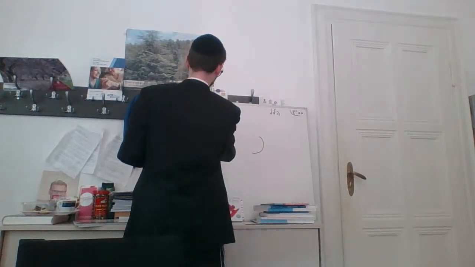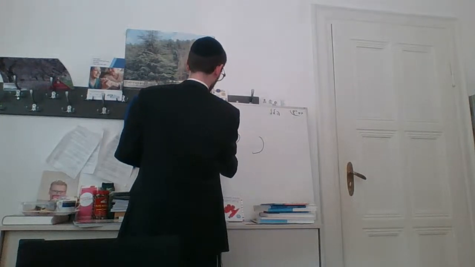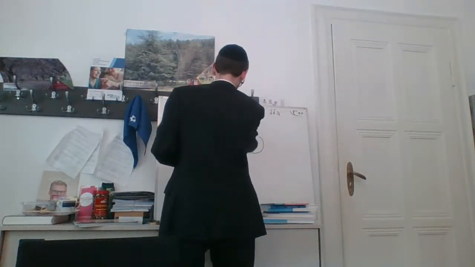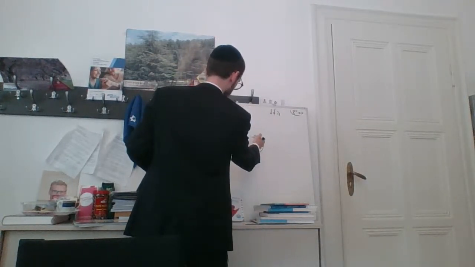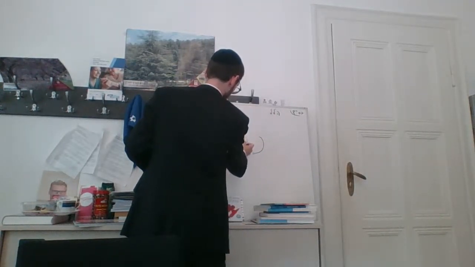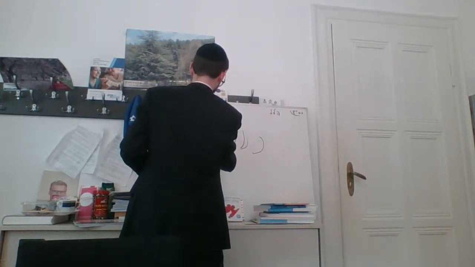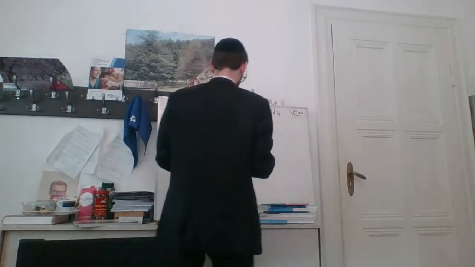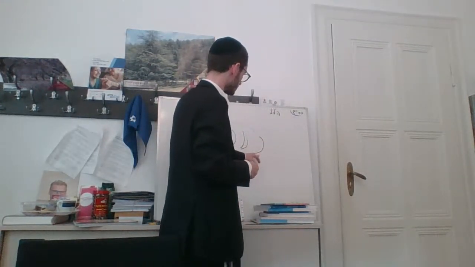So from right to left, it starts and then it looks like this. Then half, then full, and then it diminishes slowly. So Rosh Chodesh is here.